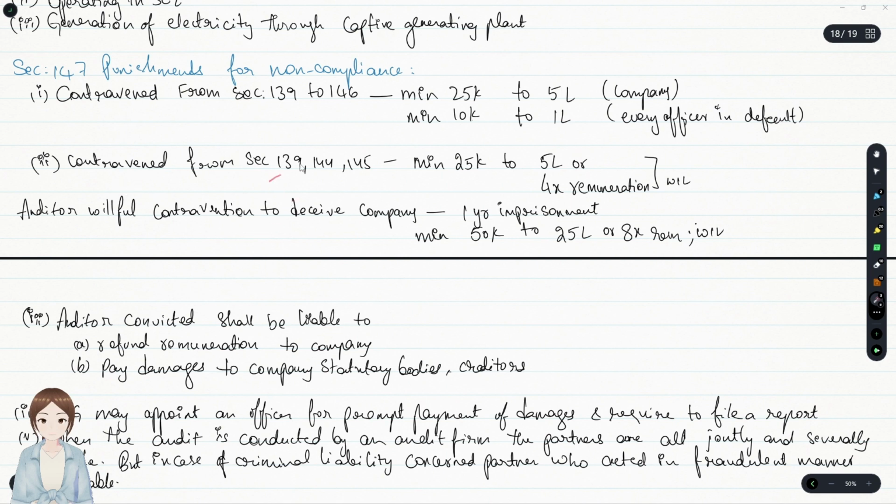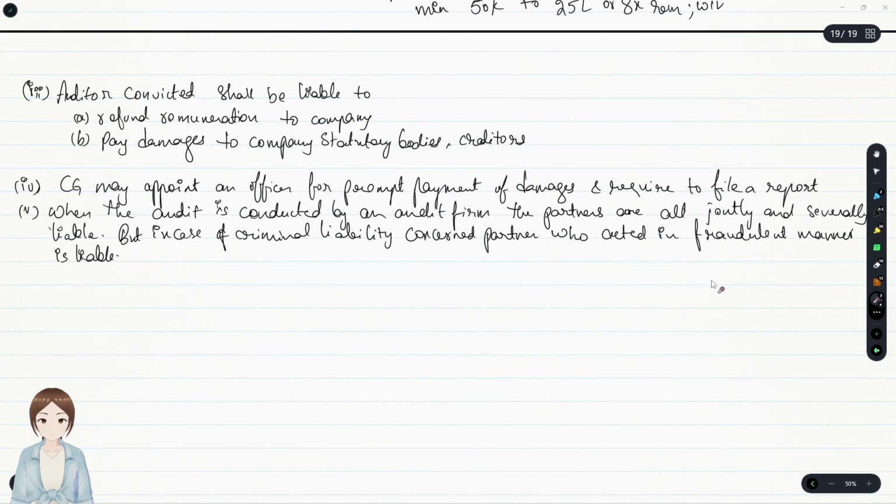If you contravene 139, 144 and 145, minimum 25k to 5L or 4x the remuneration, whichever is lower. Auditor, willful contravention to deceive the company, 1 year imprisonment plus minimum 50k to 25 lakhs or 8x the remuneration, whichever is lower. Auditor convicted shall be liable to refund the remuneration and pay damages to the company.